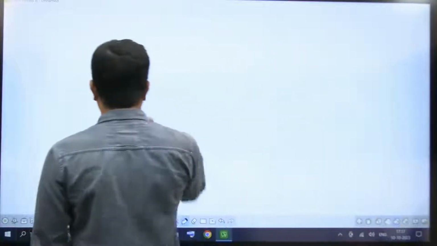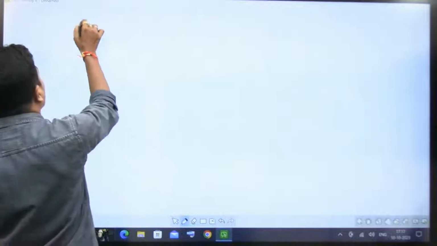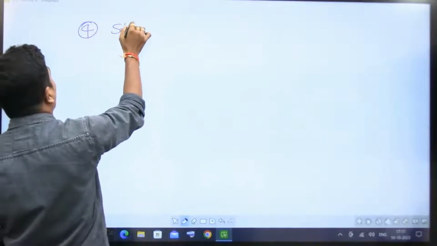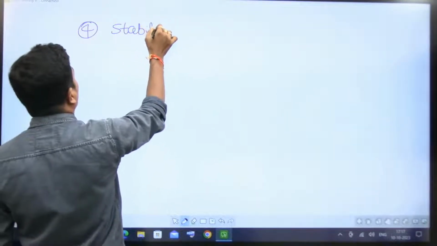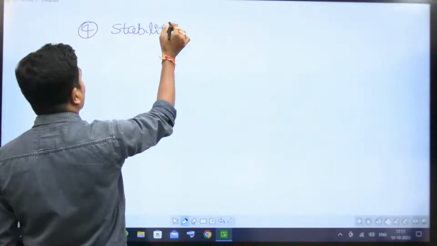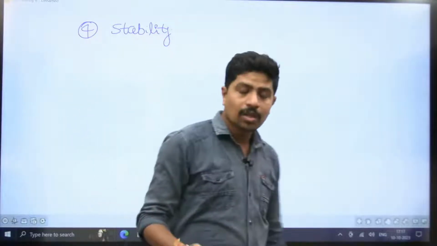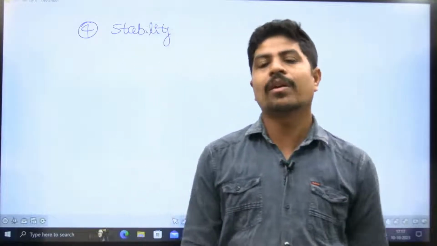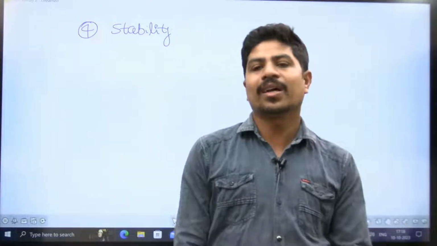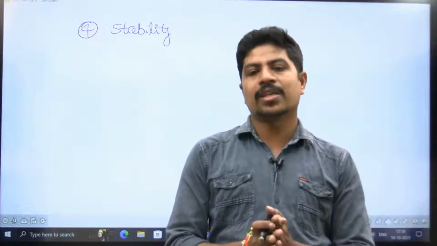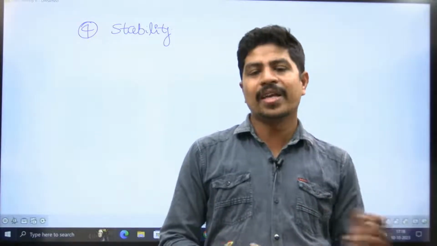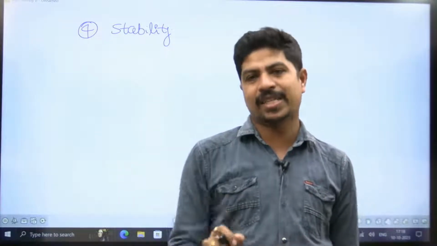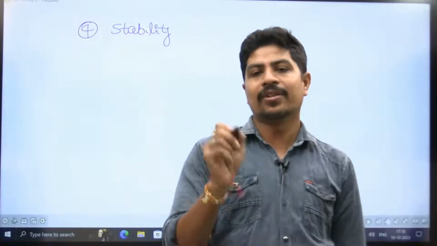The next, fourth chapter is stability. In stability, all shortcuts we are going to learn. The total chapter is shortcuts only. No general method is required. Why? Because any question given from this stability chapter, 30 seconds is the only time we are going to take. Directly we will take the answer.